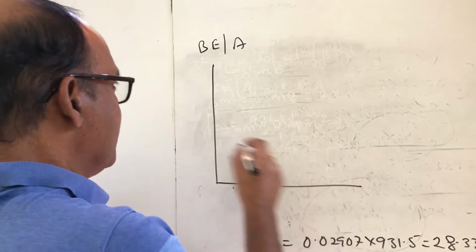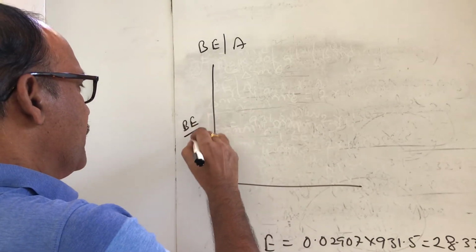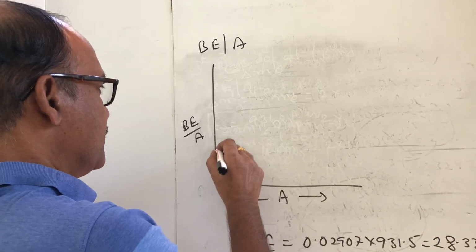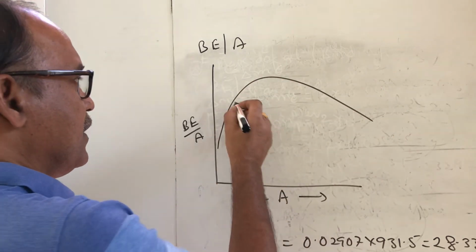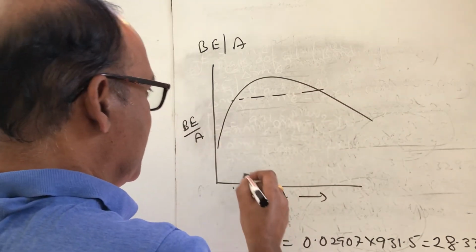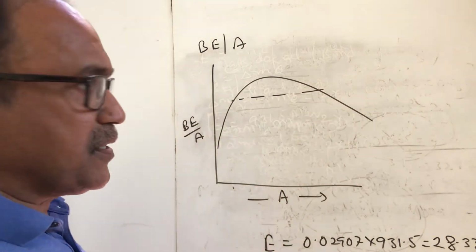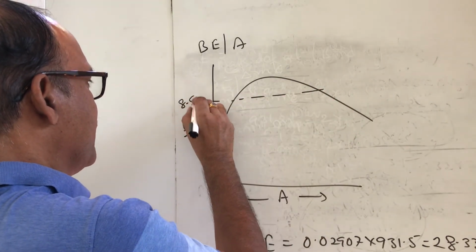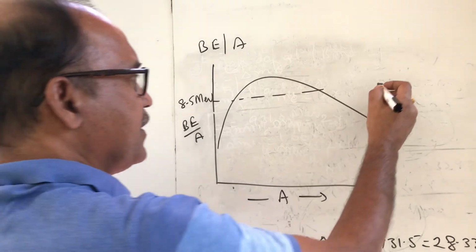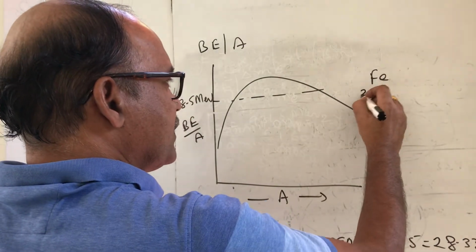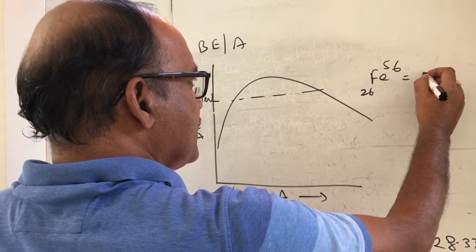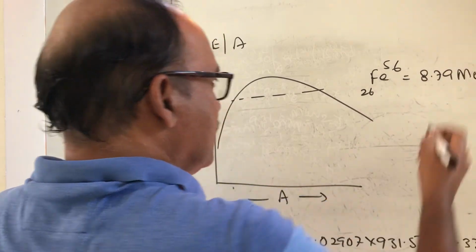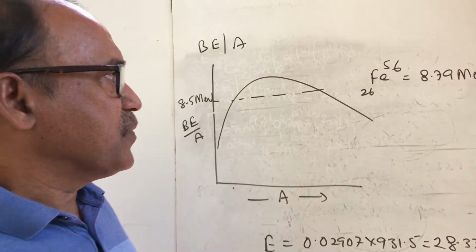If you take the binding energy per nucleon versus the mass number, this type of graph results. These are the medium size mass number nuclei, most of the transition elements, whose range is 8.5 million electron volts. Here iron, Fe 26, 56, is found to have 8.79. The highest binding energy per nucleon is found in the case of iron.